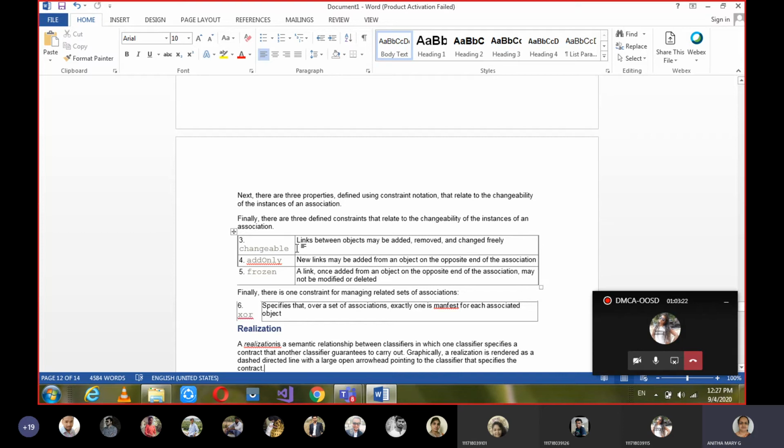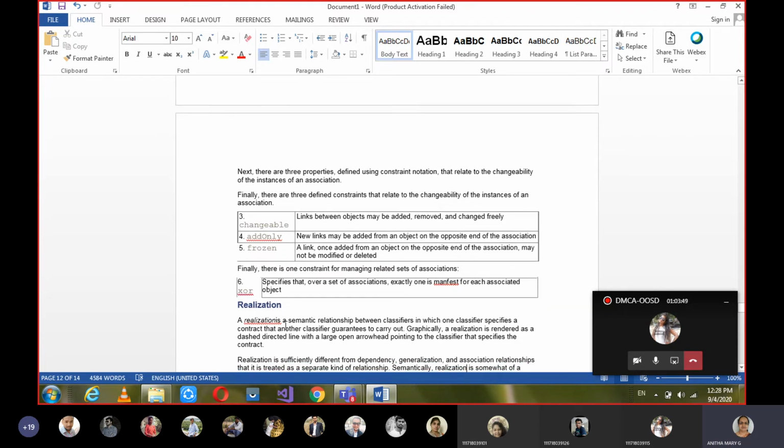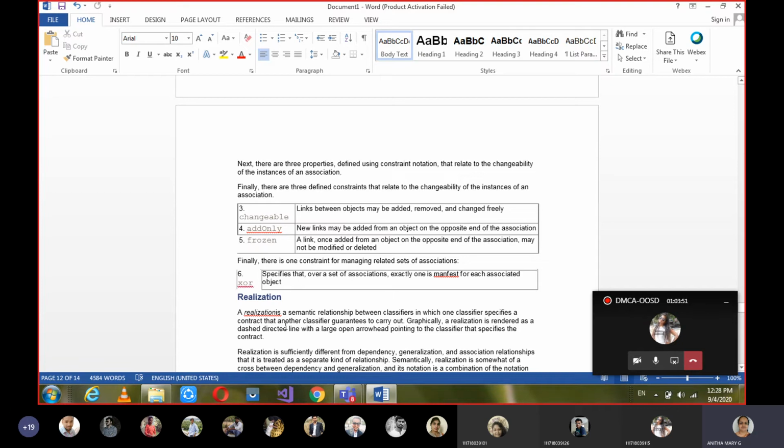Okay. Changeable, it can be changed. Add only, extra additions are allowed, no deletion or editing, nothing else can be done. Frozen, it's fixed. Okay, no editing, nothing is allowed there. XOR, so it specifies that over a set of associations exactly one is manifest. Manifest here means mandatory for each associated object. There are many subheadings and many things, but these are the ones which are listed out. So accordingly we have to learn this.